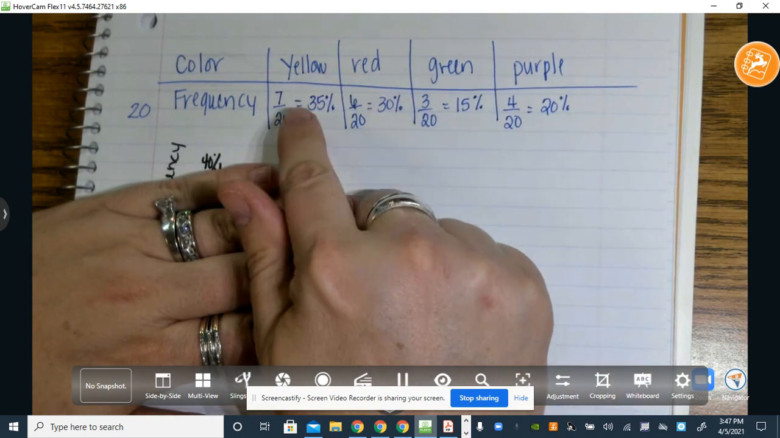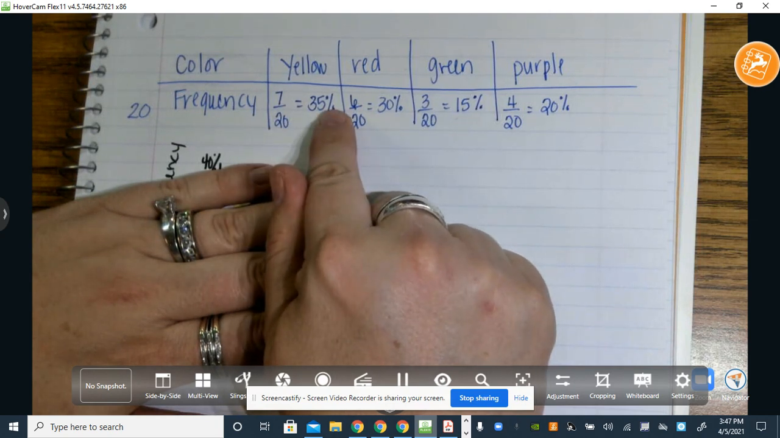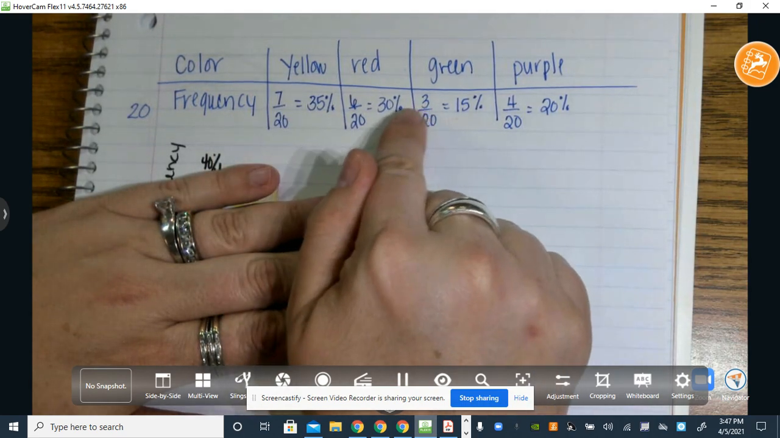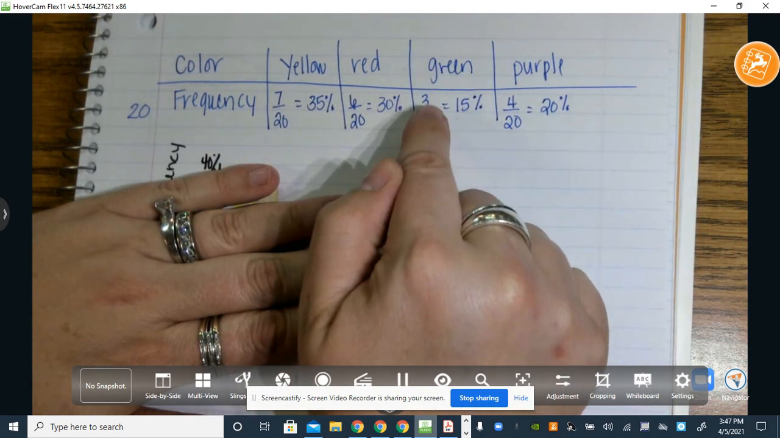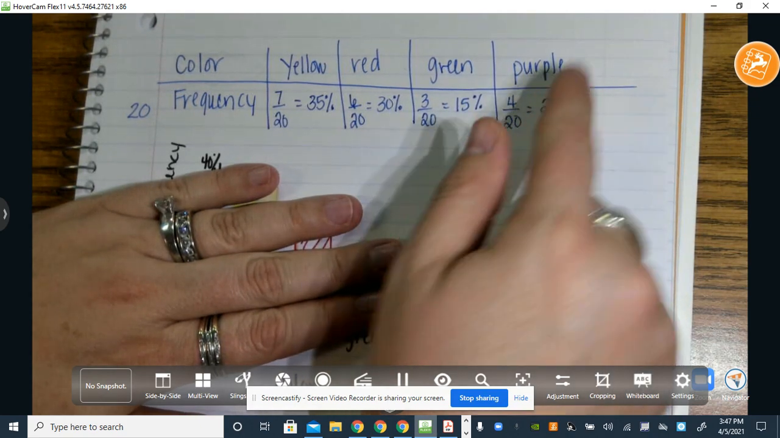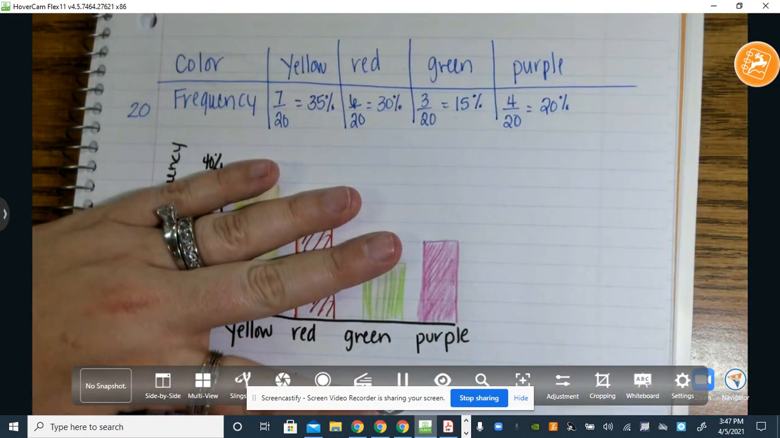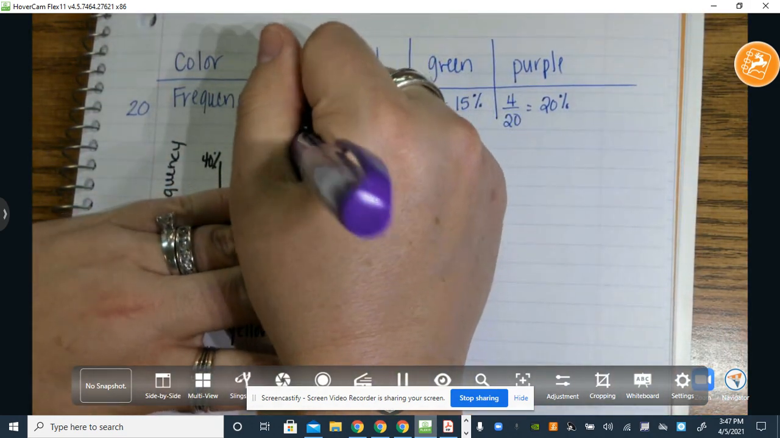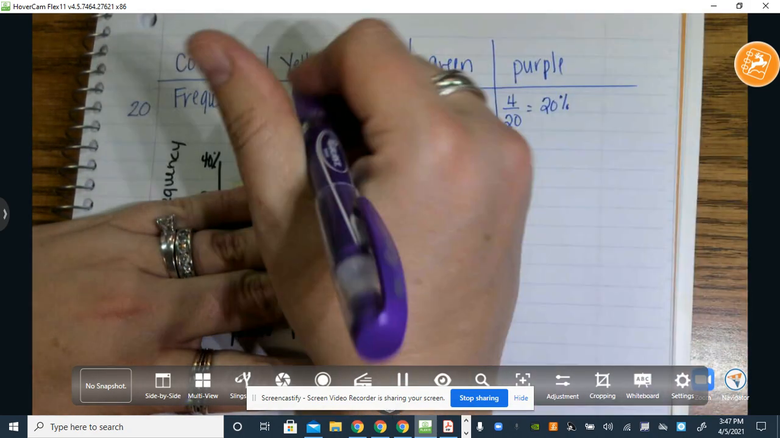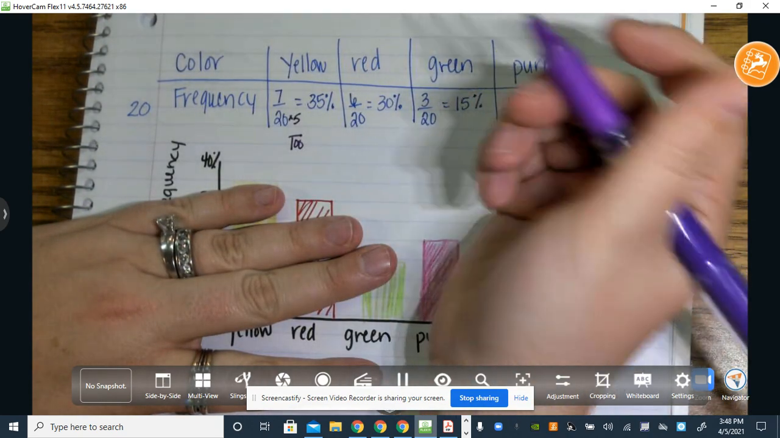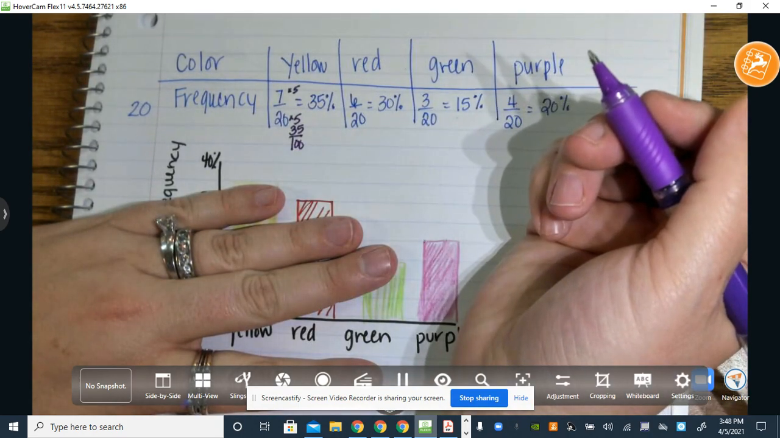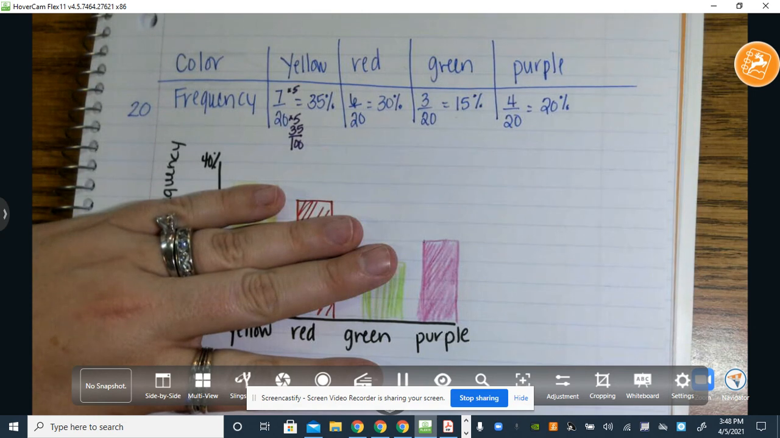Okay, I had 7 yellow, which would be 7 out of 20, which is 35%. I had 6 out of 20, which is 30% red. Had 3 green, which is 15%, and 4 purple, which is 20%. And how I found that out, well, is because I made it into 100, so times 100. So to get 20 to 100, I multiply by 5. I multiply the bottom by 5, I must multiply the top by 5, which gives me 35 over 100, which gives me 35%. Okay? So then I made 2 graphs.